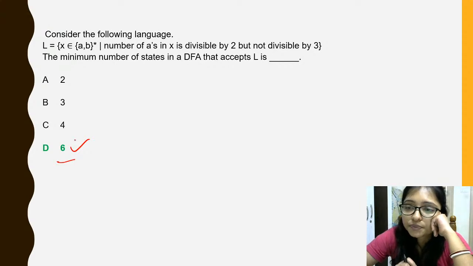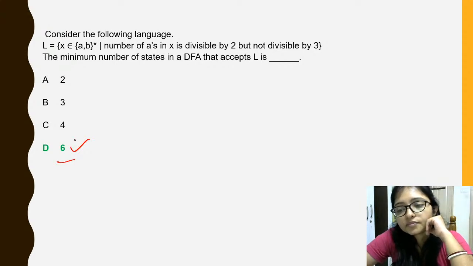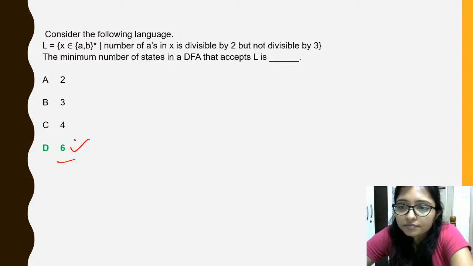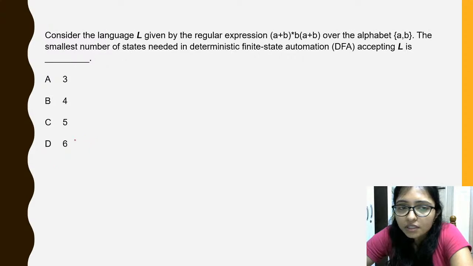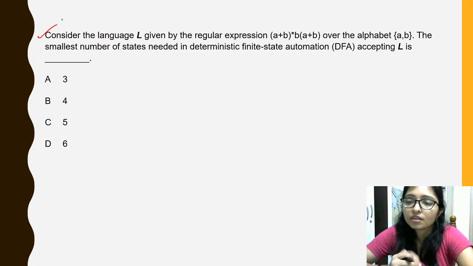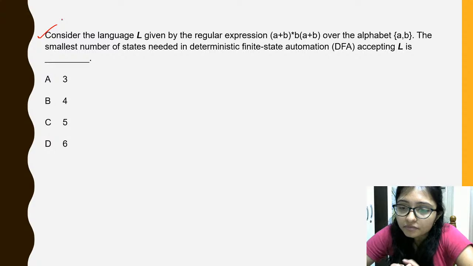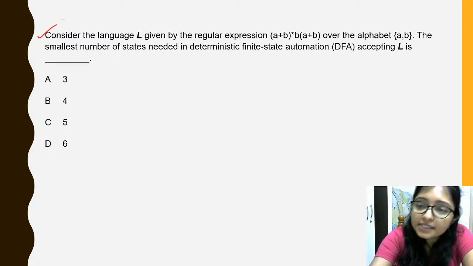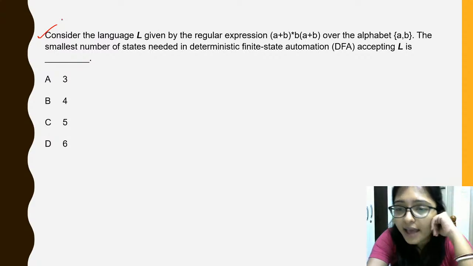Any doubt? Okay, now do this question. Please reply everyone, otherwise I can't understand.